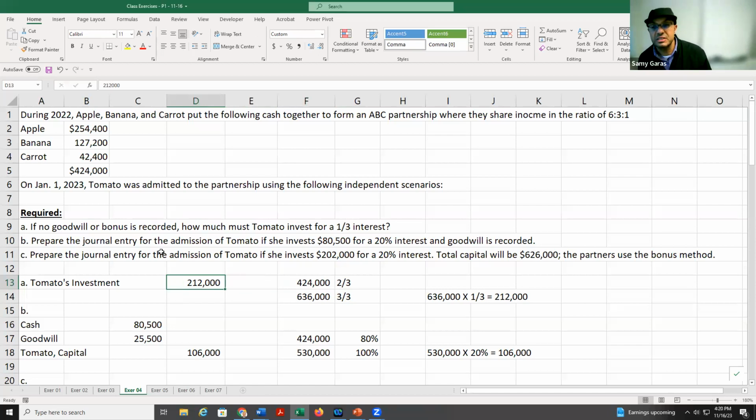The second scenario, it says, how about tomato will pay 80,500 and will get 20%. So again, we take 424 as we did here. Here I said 424 will be 2/3. Here 424 will be 80% because he needs to take 20%. So how much is 100? We multiply 424 times 100 over 80. We get 530. We multiply 530 by 20%. We get 106. But he paid 80,500. So here, the difference between them is goodwill.